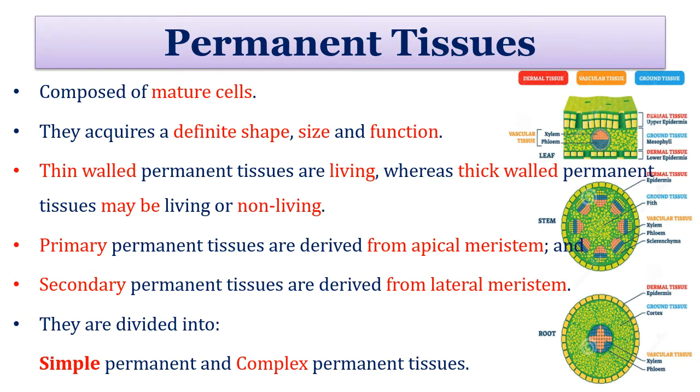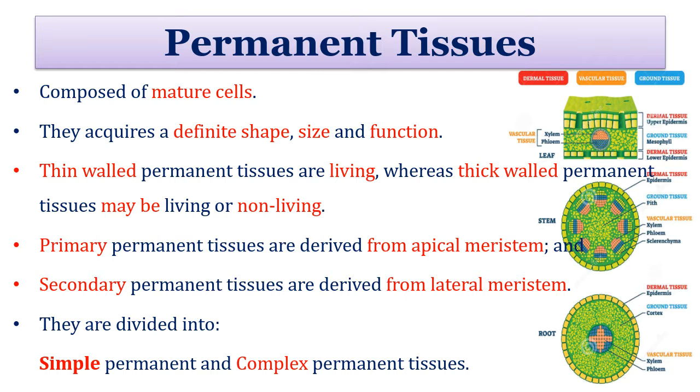Permanent tissues, as the name suggests, are mature cells. They have a definite shape, size and a definite function. They are thin walled and living. There are some permanent tissues which have a thick wall and they may be living or non-living. So permanent tissue consists of both types, living and in some cases non-living. But the non-living cells must be thick walled cells.